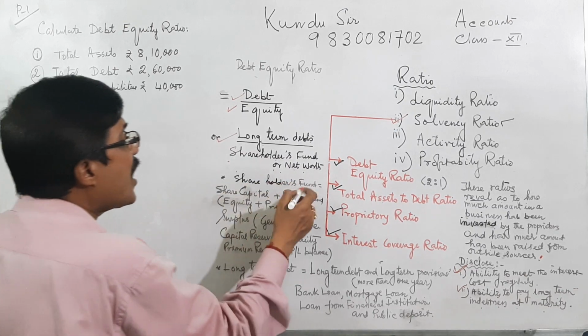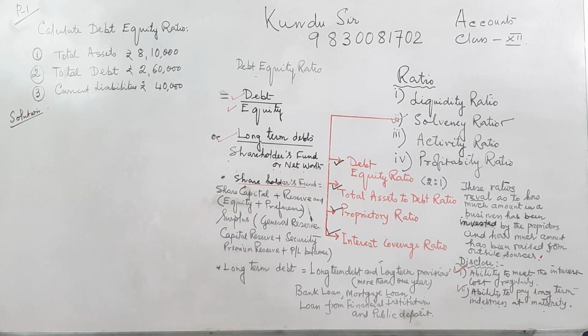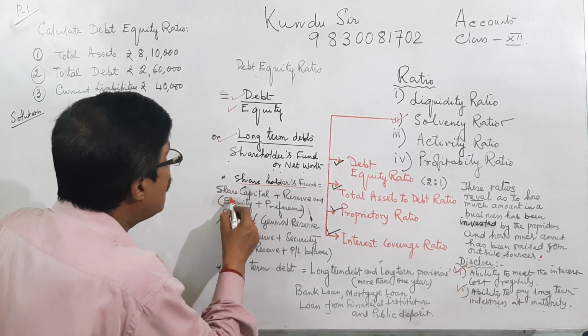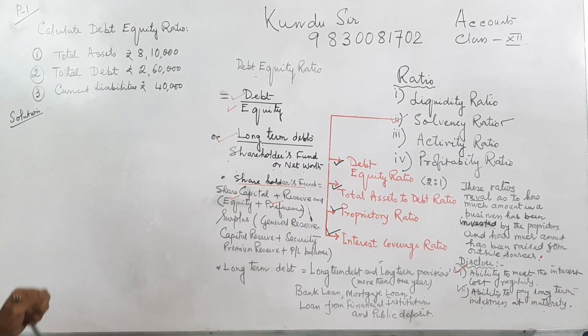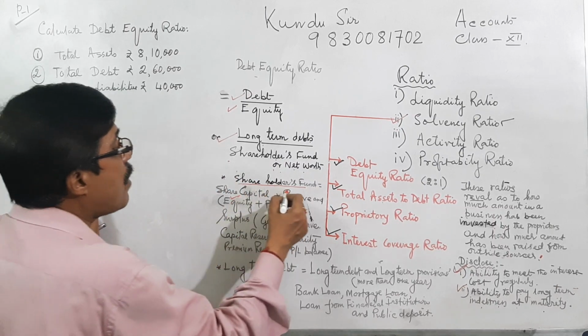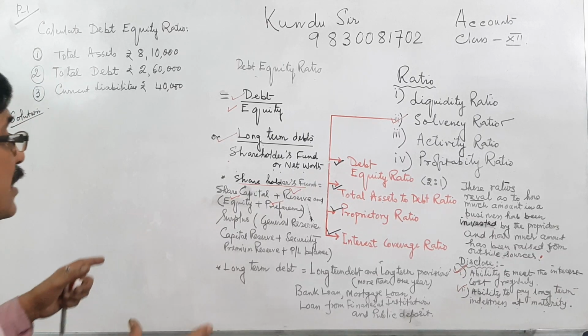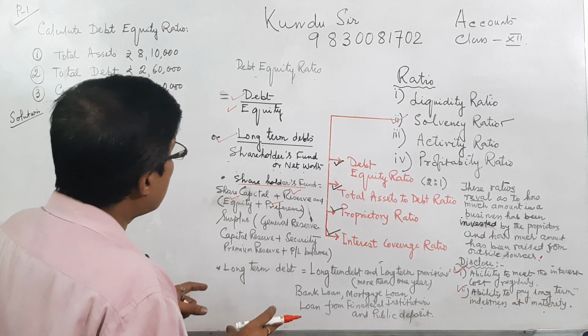Then what are shareholder funds? Shareholder funds equal share capital, meaning equity share and preference share, both to be considered here, and reserve and surplus.